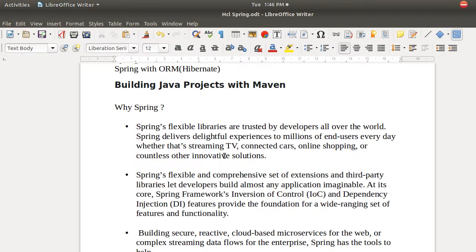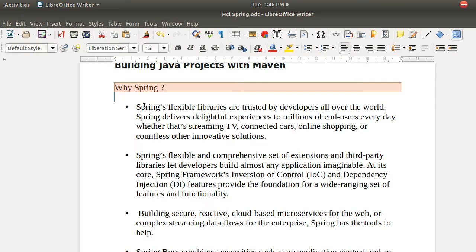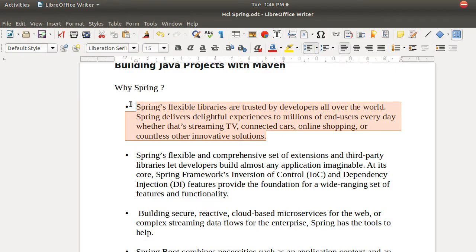Then what is Spring? Spring is a flexible framework which is trusted by a lot of developers all over the world, because Spring has a huge community of developers, right? There are millions of end users who are using Spring every day. For example, if you have an application on TV, or if you are streaming TV online, these applications are built in Spring. You have connected cars, online shopping websites. Any innovative solution you take, Spring will have its own contribution there, because for that development they use Spring as a framework.